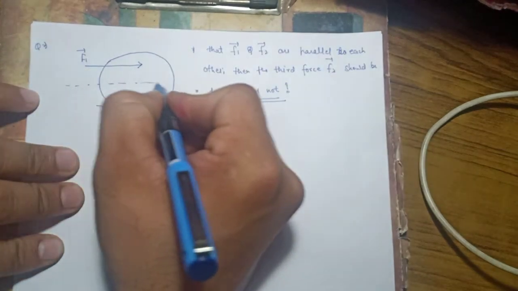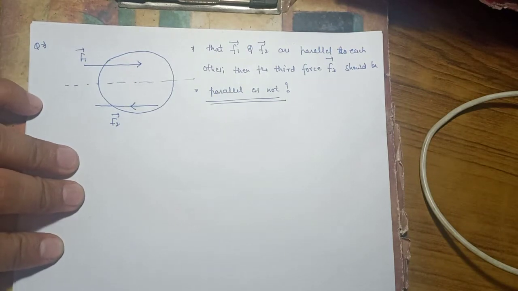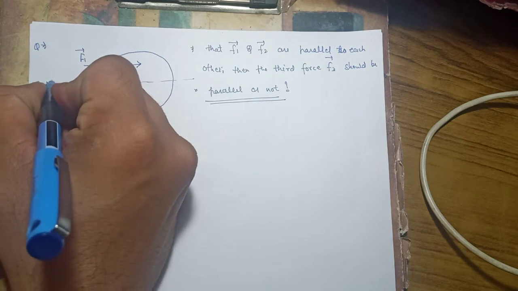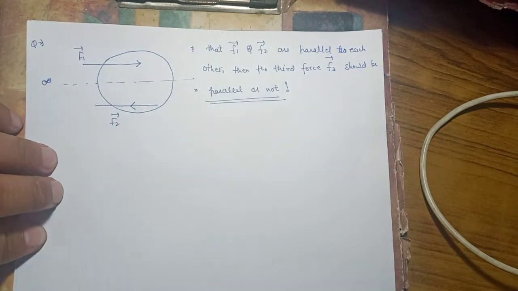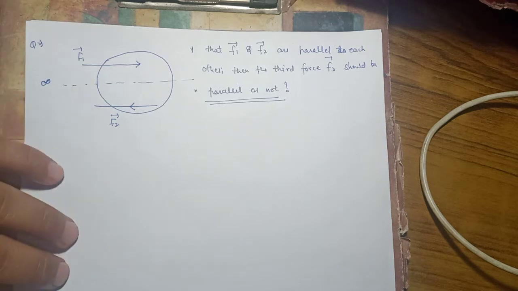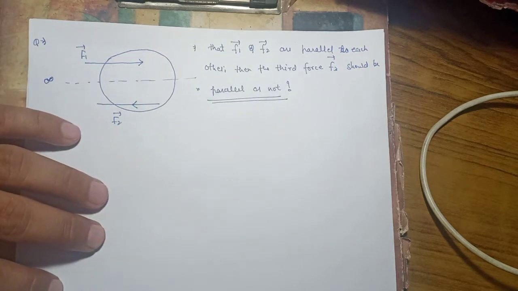Let's suppose this is the axis of the body. Now these two forces are parallel to each other, and we know that parallel forces or parallel lines meet at infinity. So somewhere they will meet at infinity. Now we have to recall the condition which we learned, that for any body in equilibrium under the action of 3 forces, what was the condition? That the 3 forces which are acting should meet at a single point.